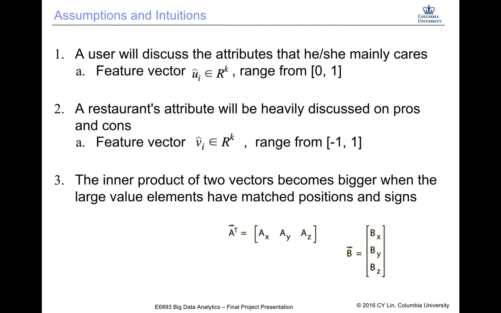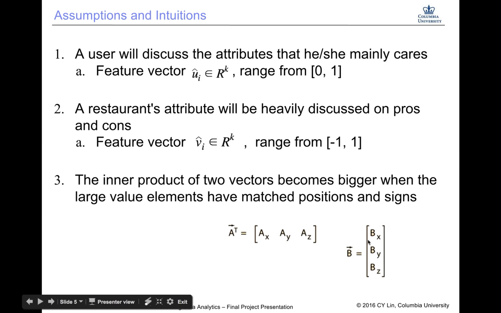So if we want the inner product of two vectors to be large, then we need the items in the same position to be positive and as large as possible. Let's say AX represents how a restaurant behaves on food, and BX represents how a user cares about food. If AX is large but BX is 0, then it doesn't matter. The user doesn't care about the restaurant food, no matter how good the restaurant behaves on food, that just doesn't matter.